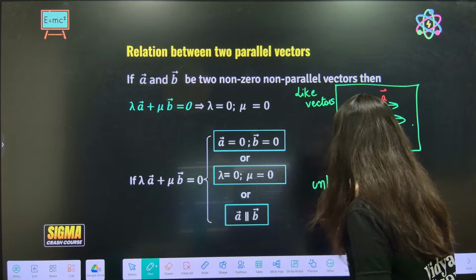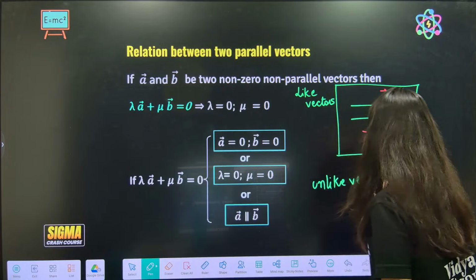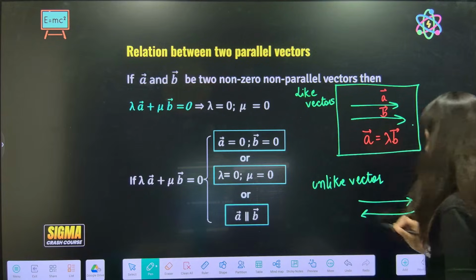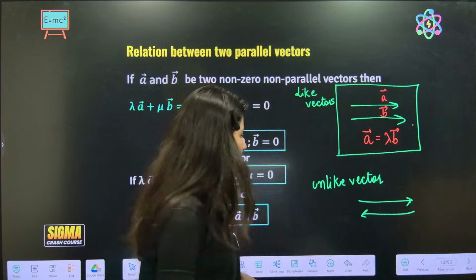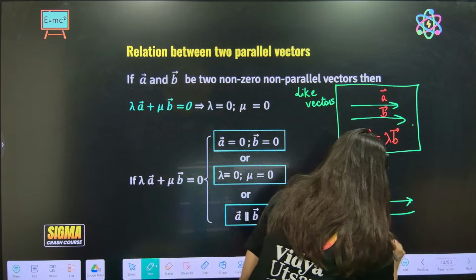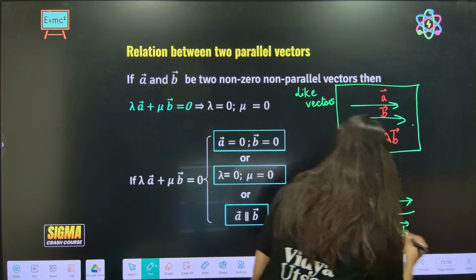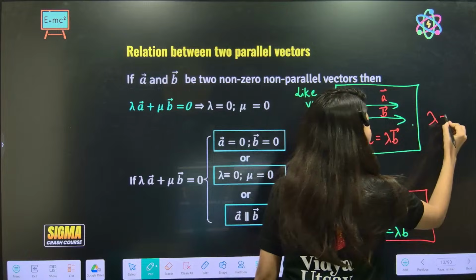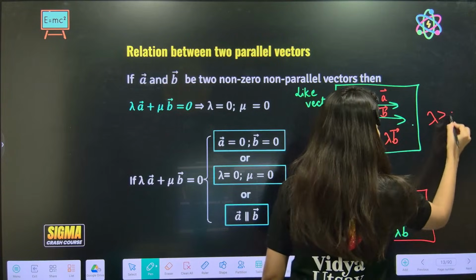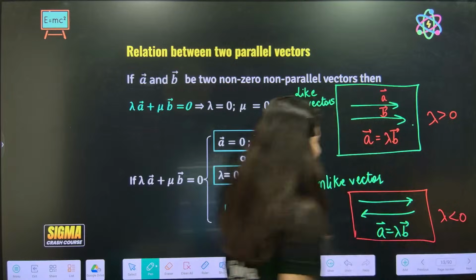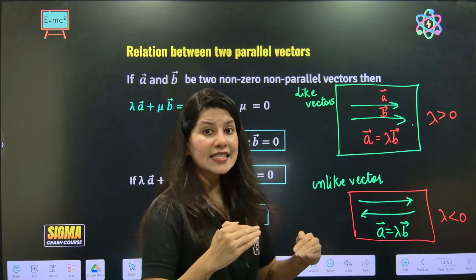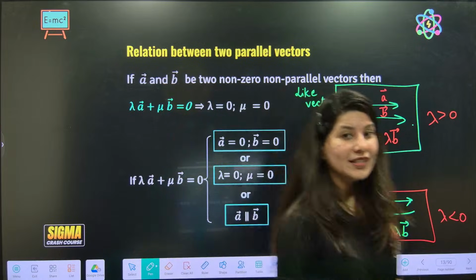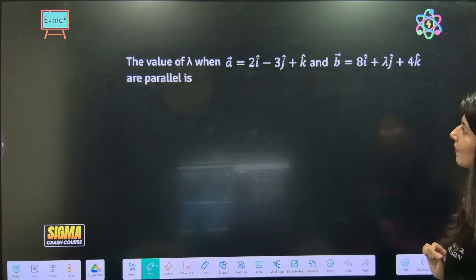Unlike vectors, that means both are anti-parallel. Can you see, parallel but direction opposite? So here also I will write the same thing: A equals lambda B. But here lambda will be greater than 0, lambda will be positive. Here lambda will be negative. Lambda negative sign indicates that the direction is opposite of each other. So this is very important and we'll understand it with the help of this.